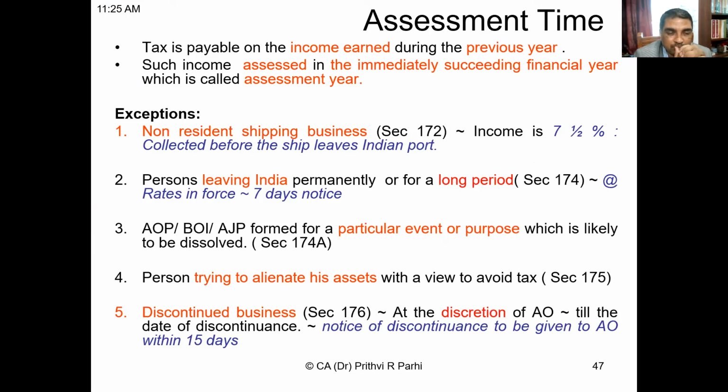Like in point number 3, the artificial juridical person formed for a particular event or purpose. In Odisha we have Durga Puja committees, and West Bengal also has Durga Puja committees. They are organized to conduct a particular event, with a particular purpose. Whatever income they earn has to be assessed in the previous year. So can that be an example? In that case, what happens?